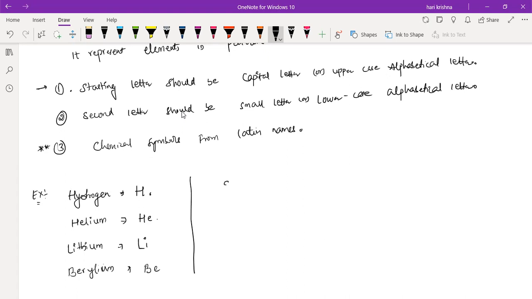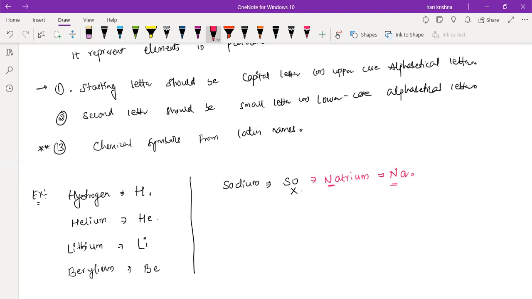When you come to sodium, what is the symbol? It is not S and O, right? So Na. The sodium symbol is Na. Why? Because natrium is its Latin name. Natrium is the Latin name for sodium. From this only we take the sodium symbol as Na.